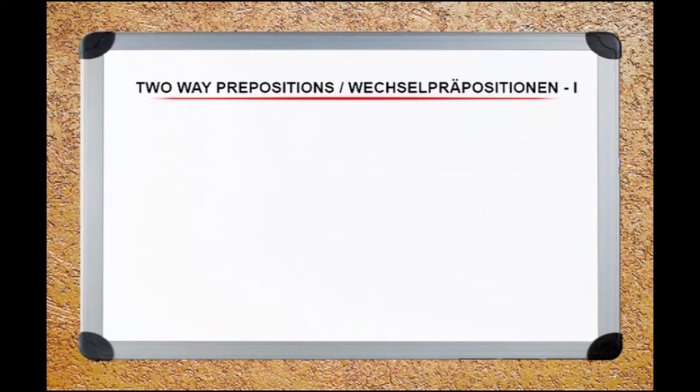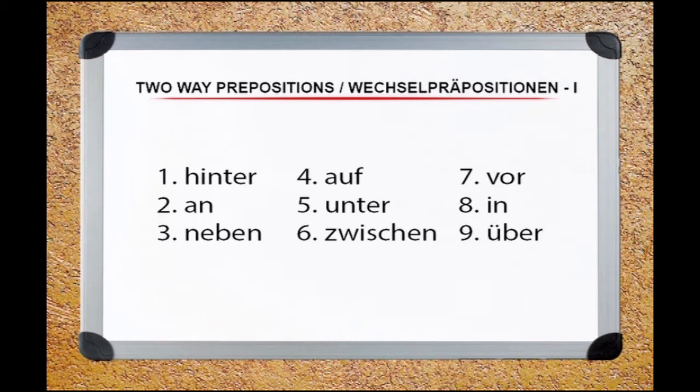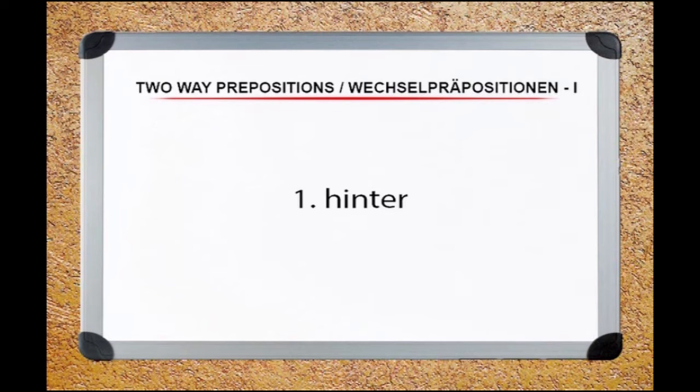Now, let us look at the prepositions which are called two-way prepositions or Wechselpräpositionen. There are 9 prepositions. Now, let us look at number 1. Number 1, the preposition is called hinter. Please repeat after me, hinter. Number 2, it is an. Please repeat after me, an. Number 3, the preposition is called neben. Please repeat after me, neben.